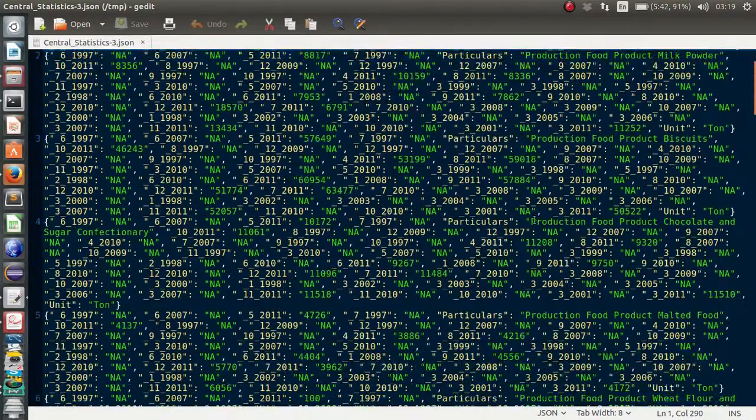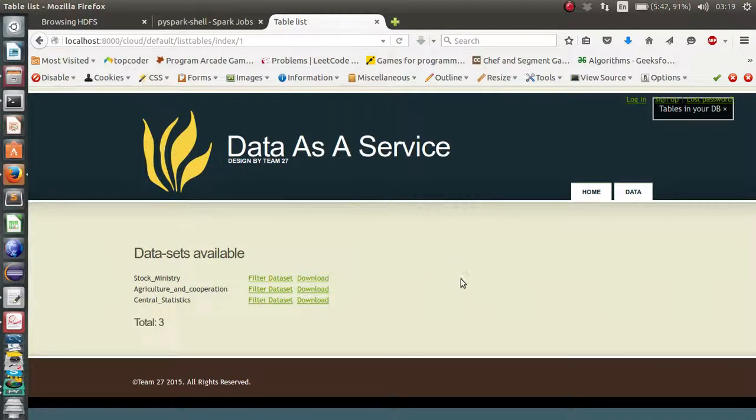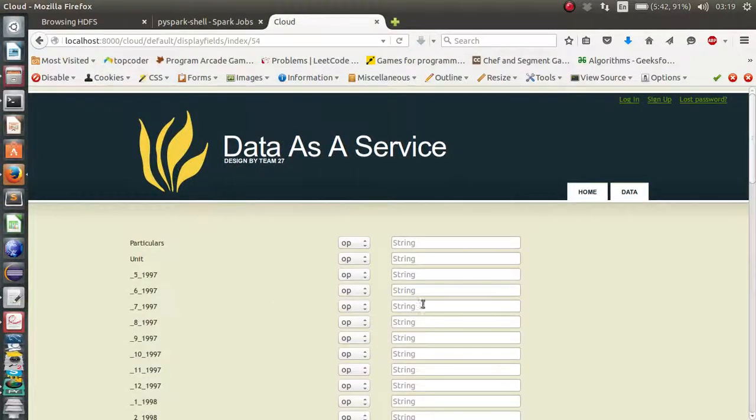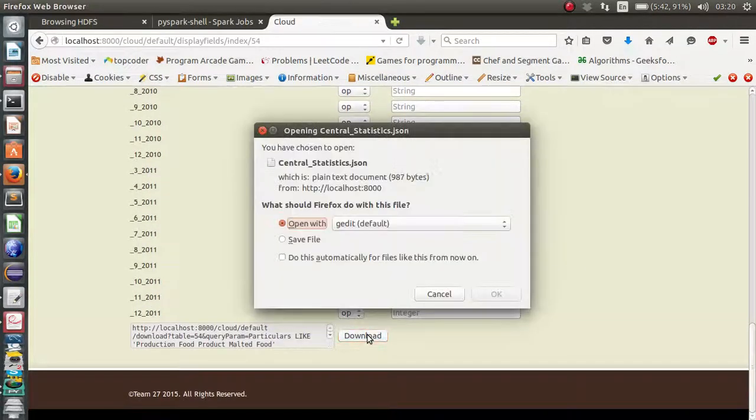Let's do a filtered search. So we are taking this query for what we have to search. What we are doing here is filter data set. The form will come, and it shows according to the attributes. It is string type, so we will apply one query, and now we will run the download.